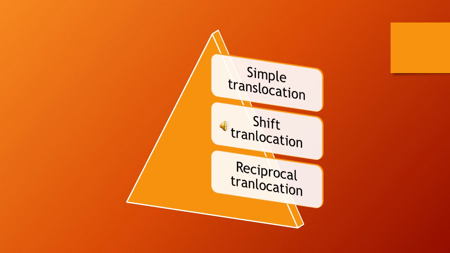From the names we can understand: simple translocation happens very simply; in shift, a whole set of the chromosome is changed; third is reciprocal translocation.